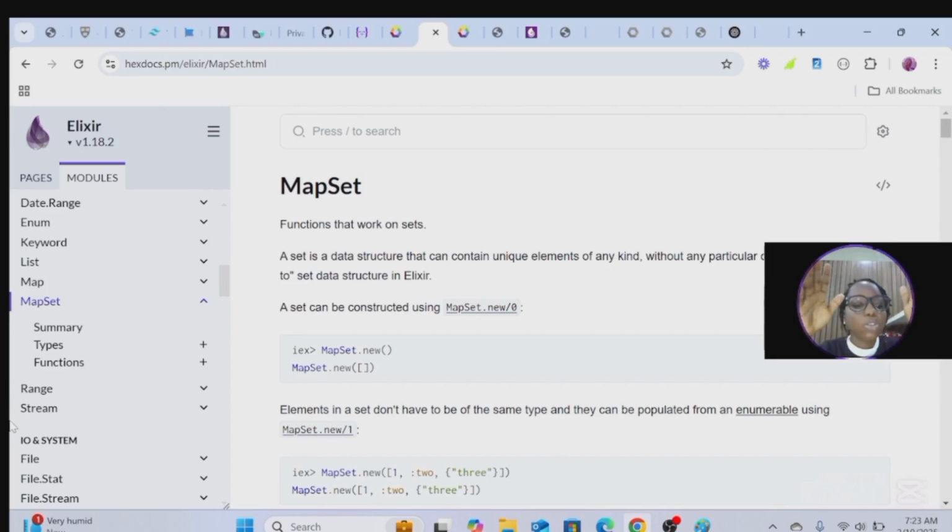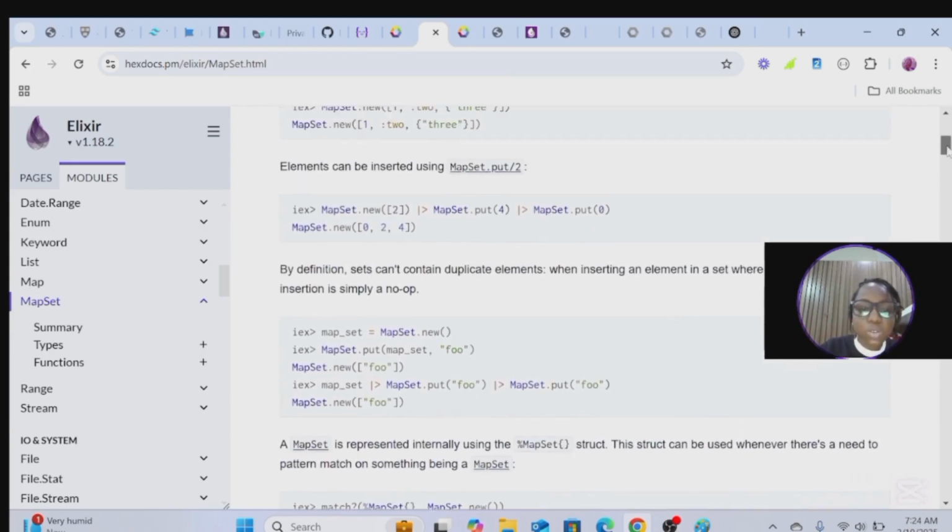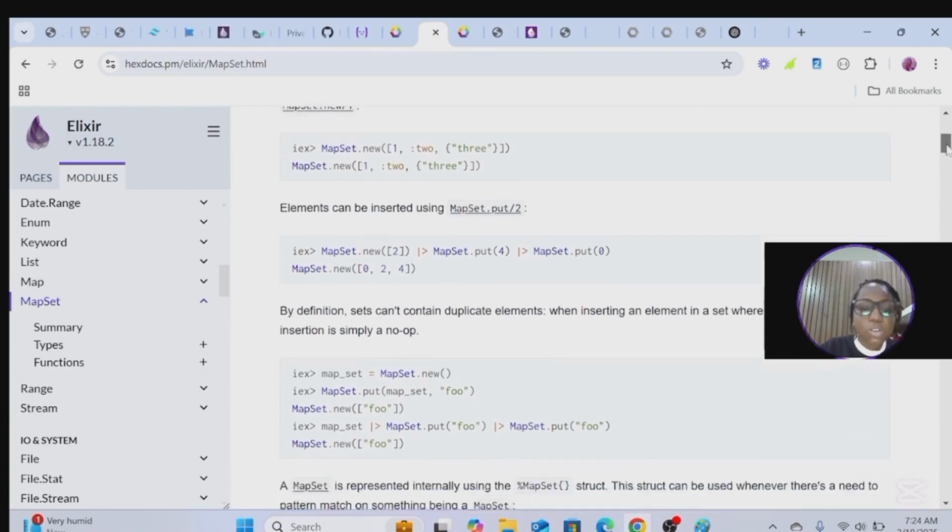So when you're using a MapSet, you're telling the system, I'm creating a data structure of any unique kind of value. This is my MapSet. I'm calling MapSet.new to create that MapSet, and MapSet.put to update the value in the MapSet. There's MapSet.delete, there's MapSet.put. Put is also used to insert values.